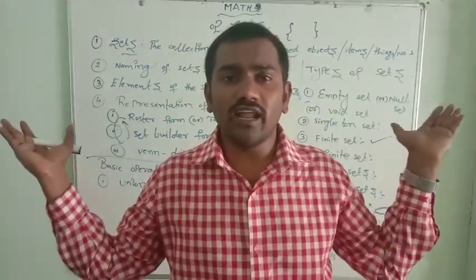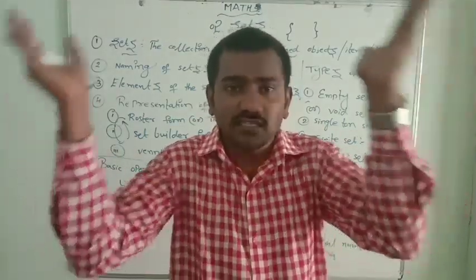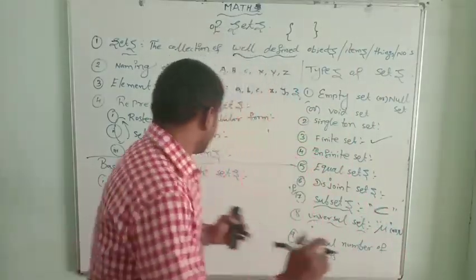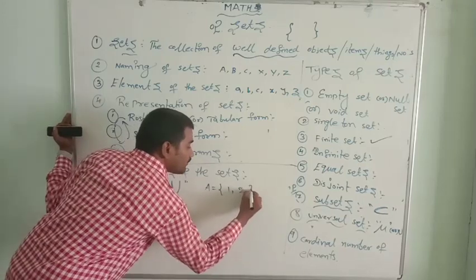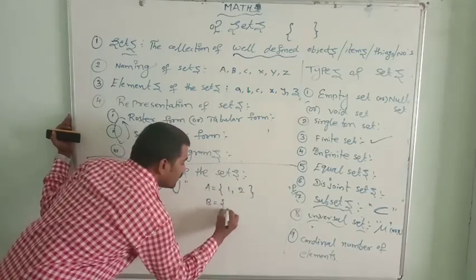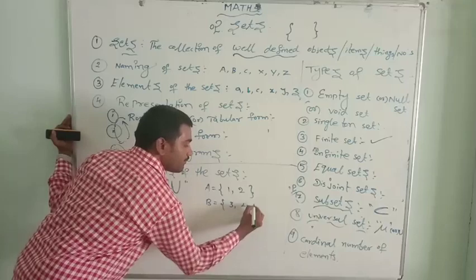We have to write all the elements of a set into the one set. Let me tell you. For example, we have A equal to {1, 2}, B equal to {3, 4}.